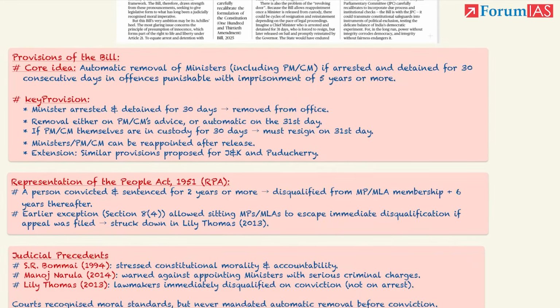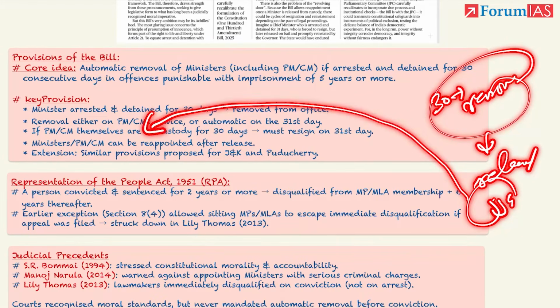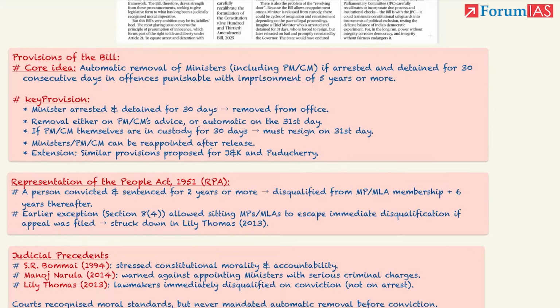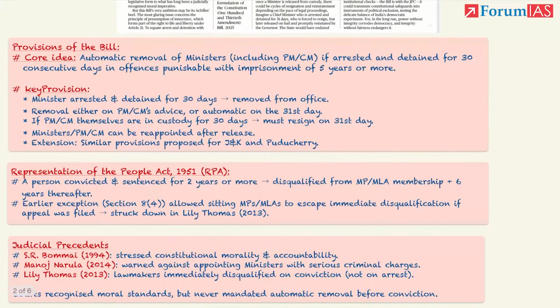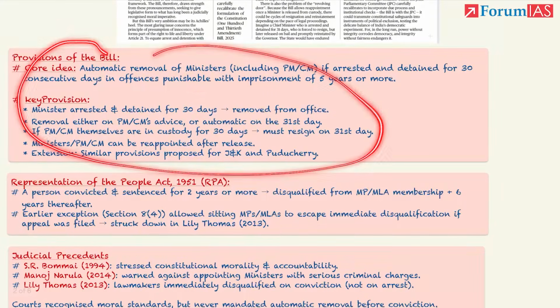Then, for example, if they are arrested for 30 days, then they are removed. Then they are released from the jail. Then they can again come back to take their office. This provision will apply to all the states, also the union territories of Jammu Kashmir, Pondicherry, and also Delhi. Delhi is basically the central point because the major reason behind the introduction of this bill is the arrest of ministers and chief minister in Delhi. This is what the bill says regarding ministers.